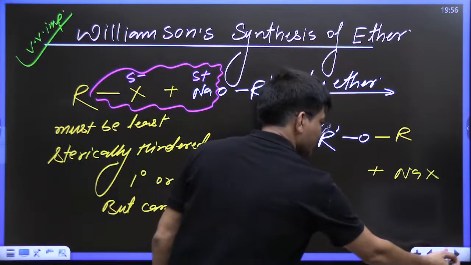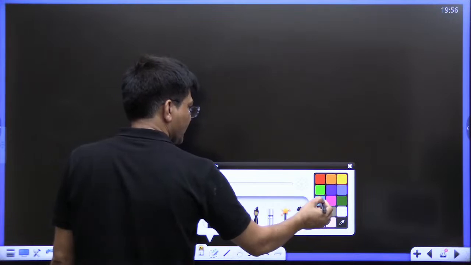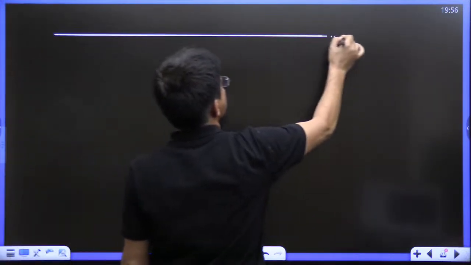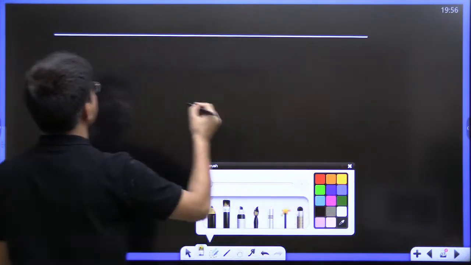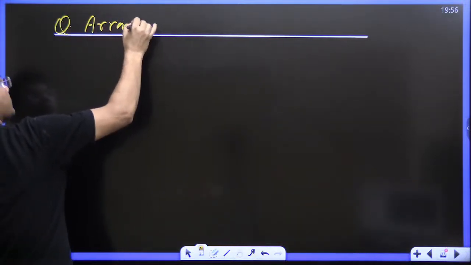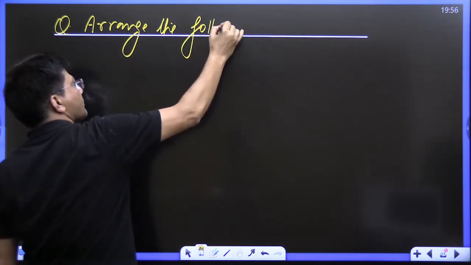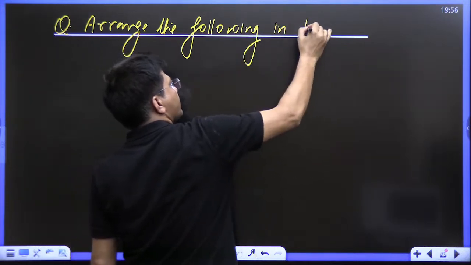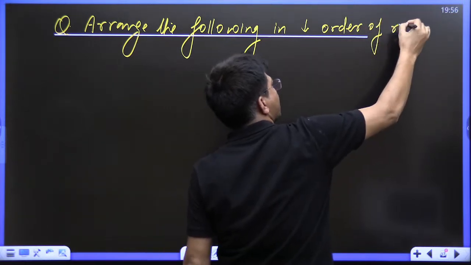Now see kids, the question was asked like this: arrange the following in decreasing order of rate.